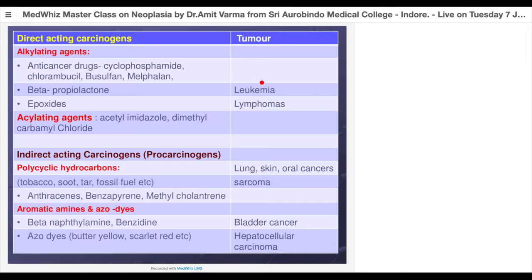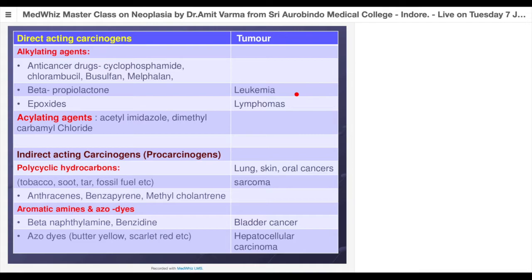And as I said, mutation occurs during mitosis. So naturally, the cell which is multiplying at a fast rate will be more prone to the action of the chemicals or drugs during mitosis. So they will accumulate mutations at a faster rate compared to the cells which are stable or stationary. Why? Because they are not multiplying at that same pace. That's why leukemias and lymphomas are very common tumors as side effects of chemicals and radiations.